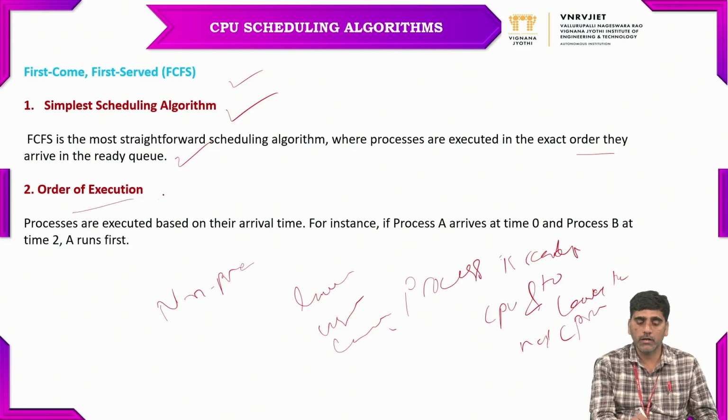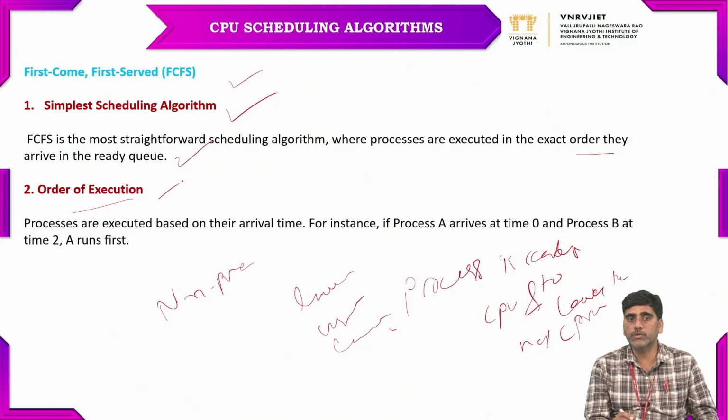And the second one is the order of execution. The processes are executed based on the arrival time. The exact order in which they arrived in the ready queue is the order they will follow. For instance, if a process A arrives at time 0, and a process B at time 2, then the process that arrives at time 0 will be executed, it will run first. That is the order of execution that first come first serve follows.